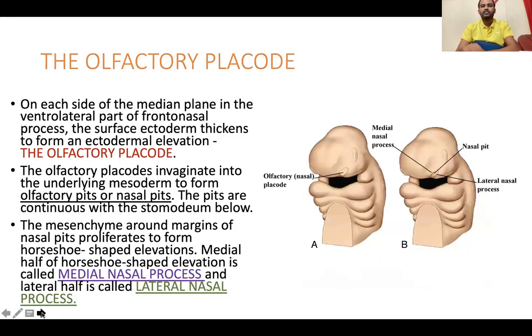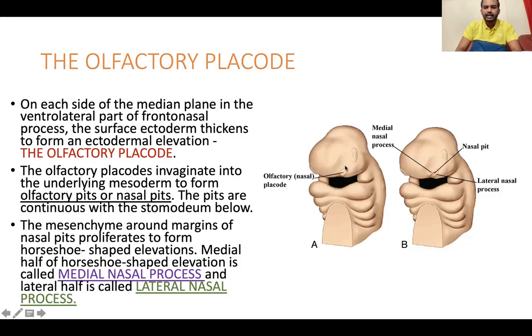Now coming to the olfactory placode. What is this olfactory placode? On each side of the median plane in the ventrolateral part of the frontonasal process, the surface ectoderm thickens to form an ectodermal elevation, which is called the olfactory placode.